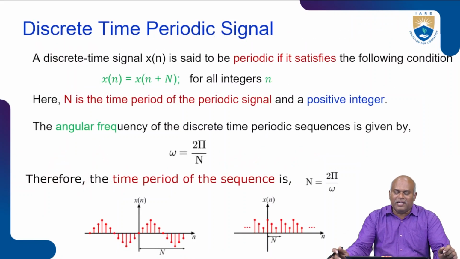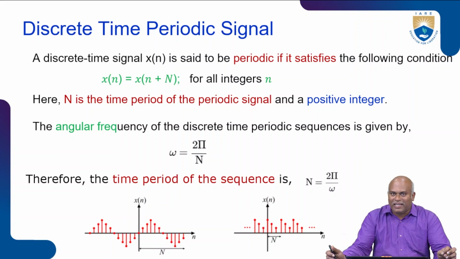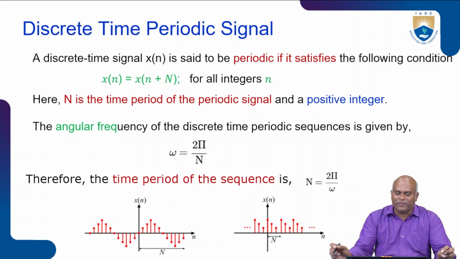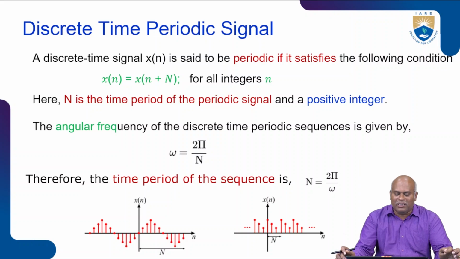Next case, discrete time periodic signal. How do we represent it? A discrete time signal x of n is said to be periodic if it satisfies the following condition: x of n is equal to x of n plus capital N for all integer values of n, where N is the time period of the periodic signal and a positive integer.